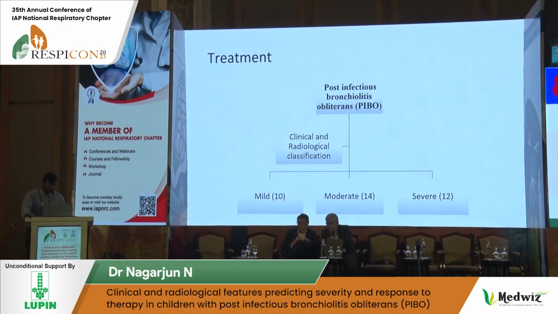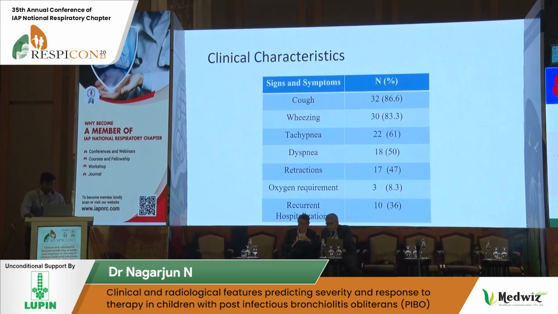As I already said, following the clinical and radiological classification, we divided them into mild, moderate, and severe. Among the clinical characteristics, cough was predominant in 86.6%, followed by wheeze in 83.3%. Oxygen requirement was, however, noted only in 3%, three of our children, and recurrent hospitalization in 10.